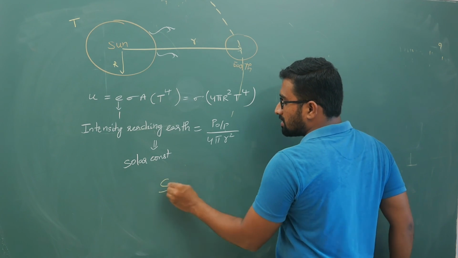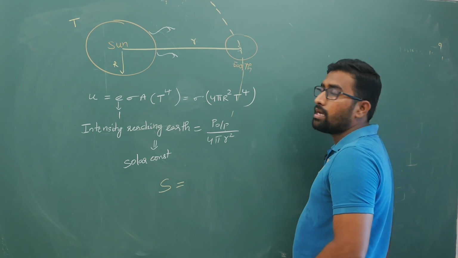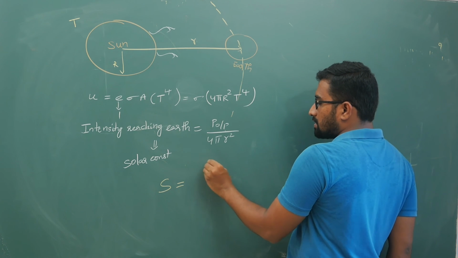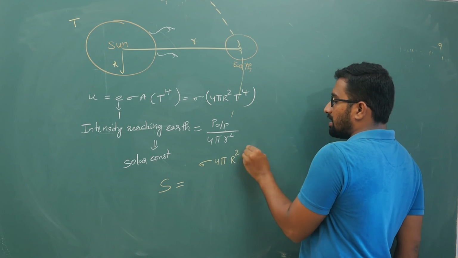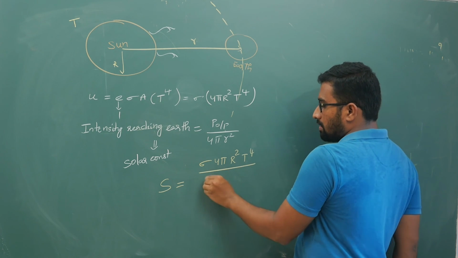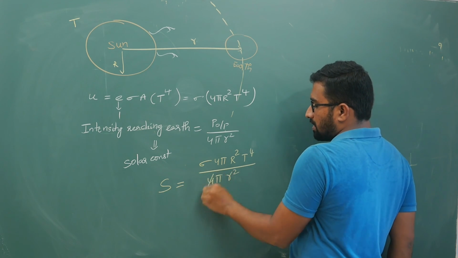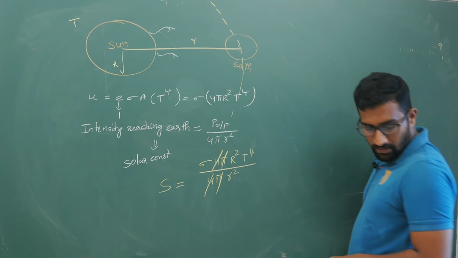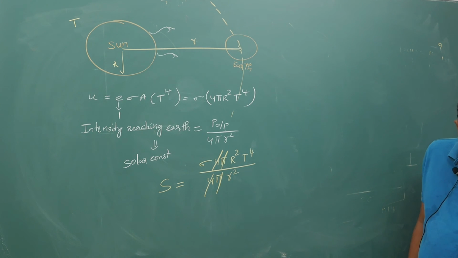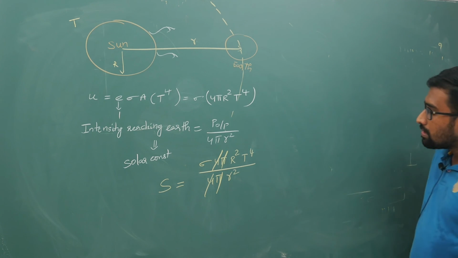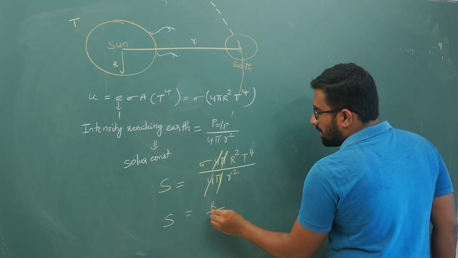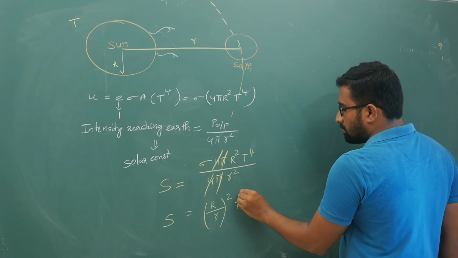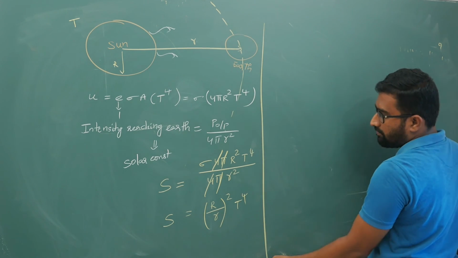Your solar constant S is sigma into 4 pi capital R square times temperature power 4, divided by 4 pi into small r square. The 4 pi will cancel off. So you get the solar constant as sigma times (R by r) whole square times T power 4.